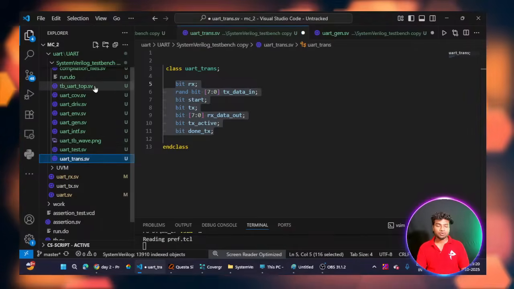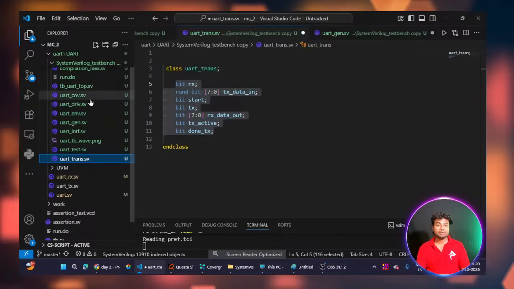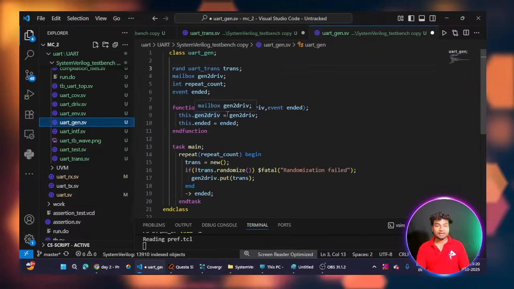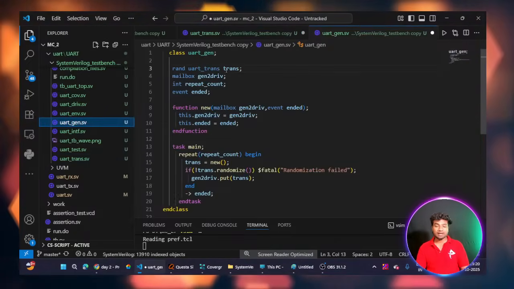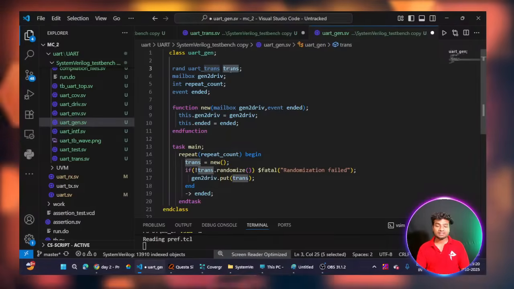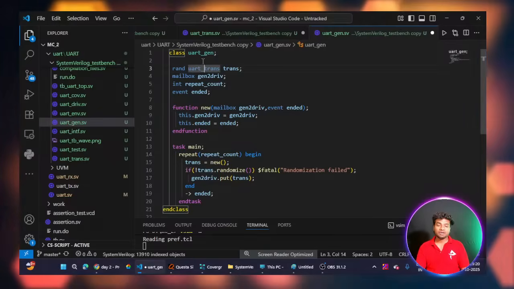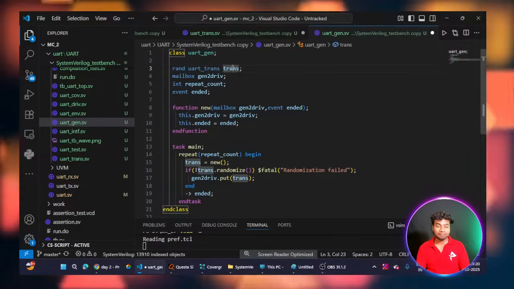I'm creating the handle for this class inside my generator class. Here this is my generator class, UART underscore gen means UART generator class. I'm creating the handle for the UART transaction class inside my generator class. You can see this is my transaction class name, and this is my transaction handle name, the object name.